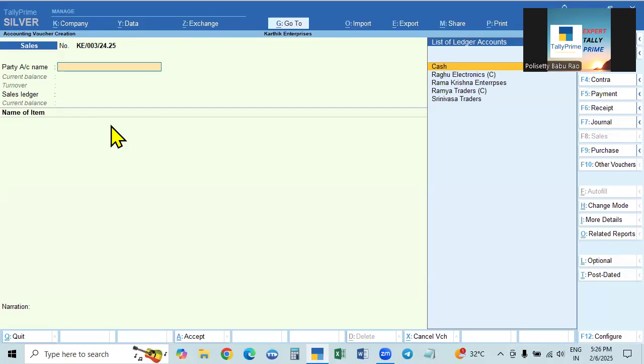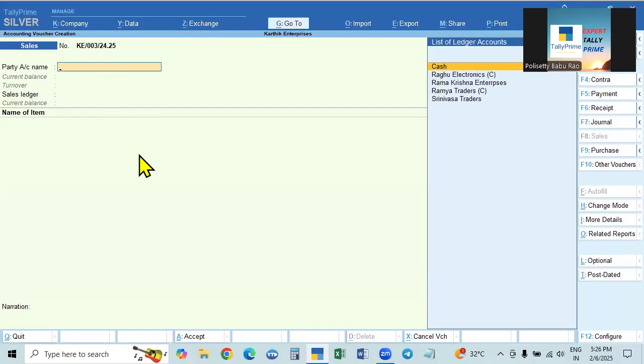There we can say prefix and suffix, don't give anything. Without giving any prefix or suffix, 3 digits with 0 will go. If you don't give any format, then automatically the number will be 001, 002. Like that, it will move on for 1 year.